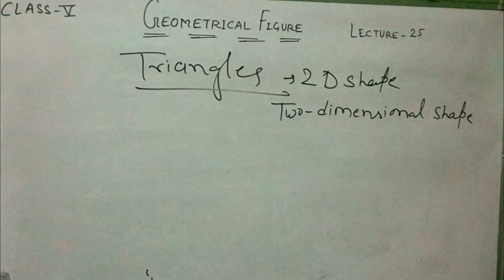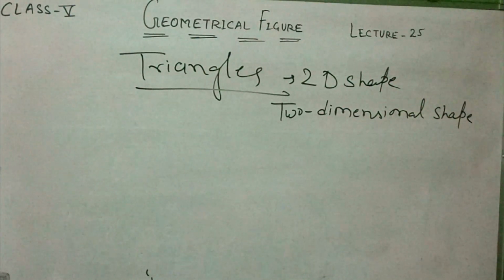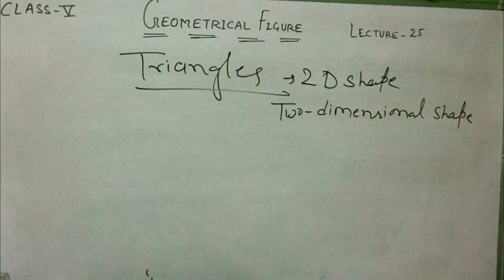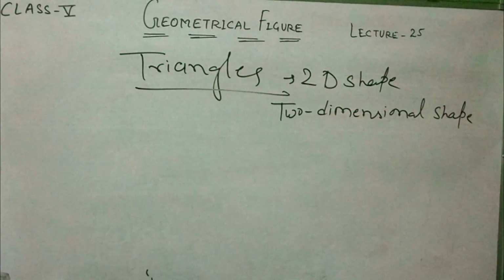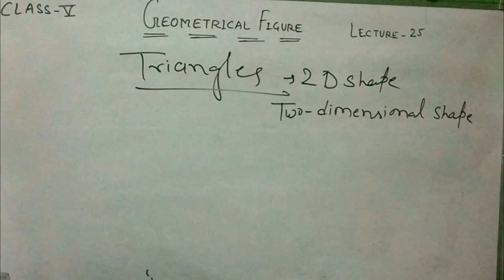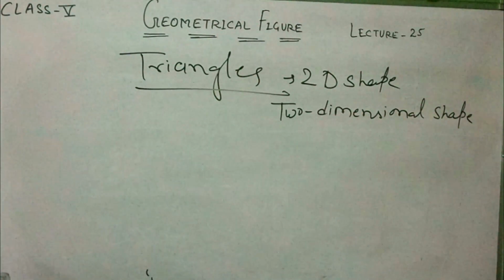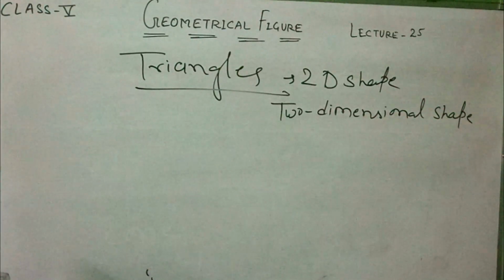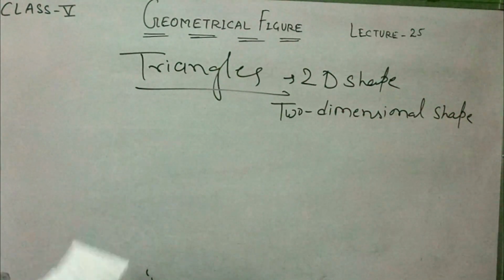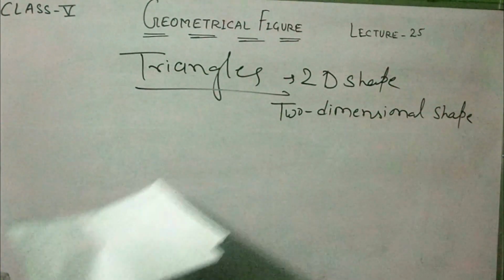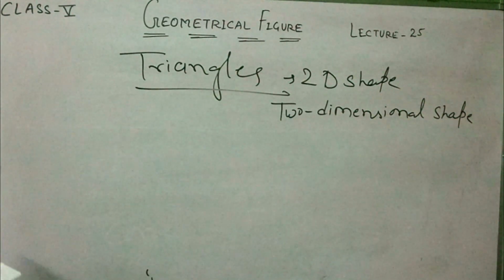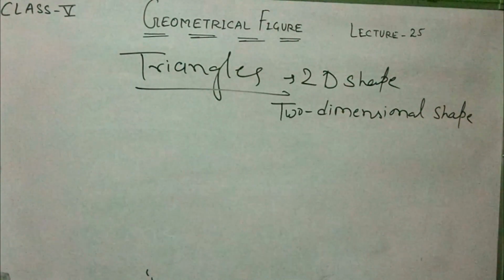A triangle has three sides, three vertices and three angles. Everyone knows, in the previous class I explained what a triangle is. In a rectangle, all the opposite sides are equal, and in a square all sides are equal. When I gave the example of 2D shapes, I explained that the triangle has three sides, three vertices and three angles.